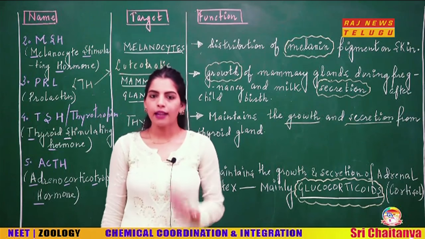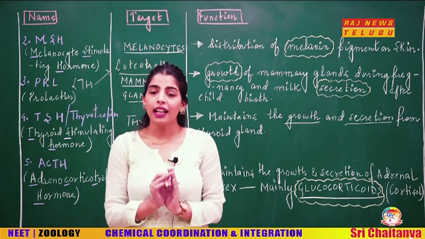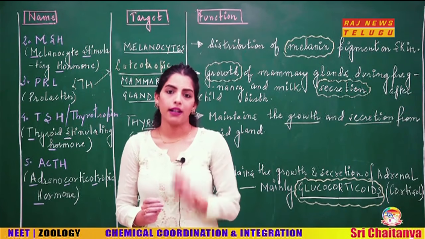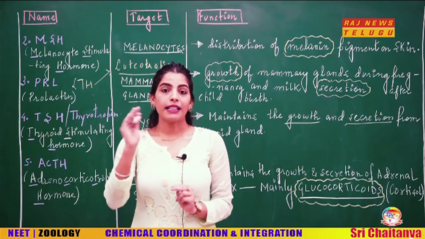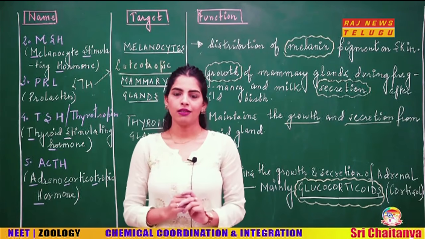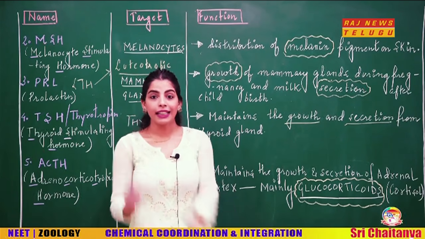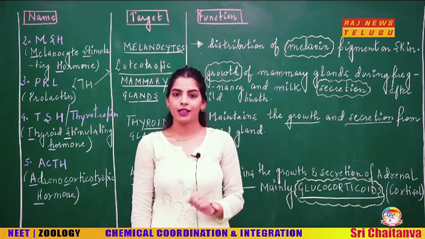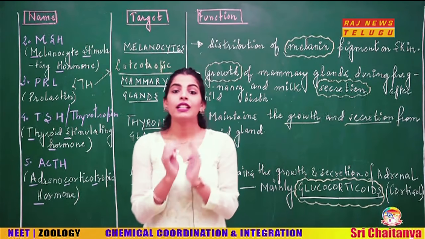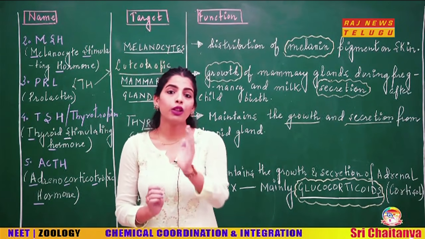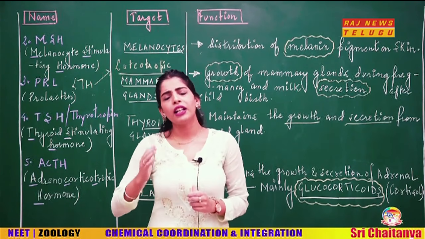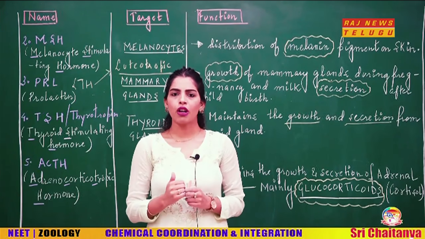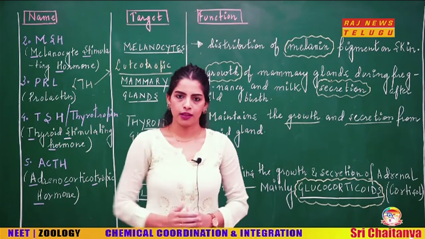Now, students, when I discuss the adrenal gland in later classes, you will get to know that the adrenal gland has two parts, one is the cortex and one is the medulla. But what I have written here is that ACTH has a direct control over the adrenal cortex, okay? When we discuss the adrenal cortex, we'll get to know that there are different layers of adrenal cortex with different hormones.